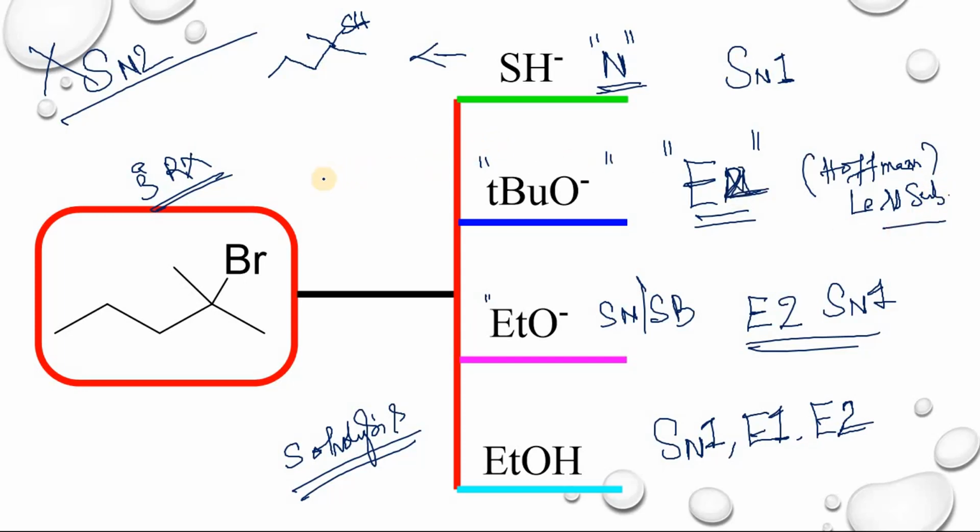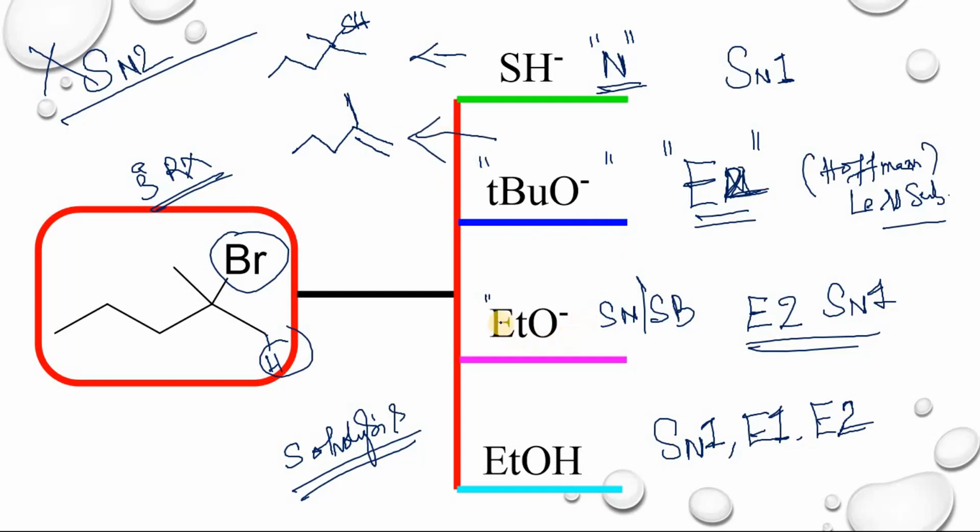Here there is a removal of hydrogen from this carbon and the bromine. So you will get a double bond at this position. This is the product in this case, tertiary butoxide.